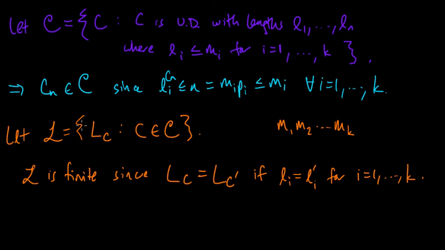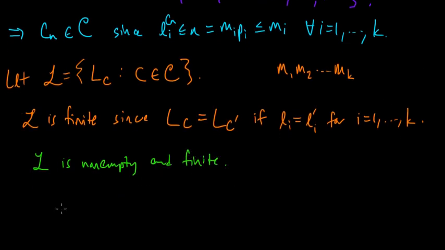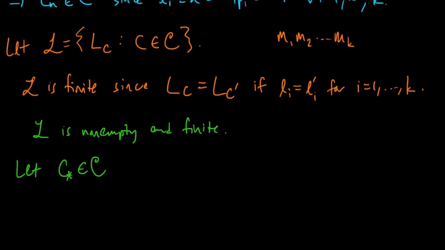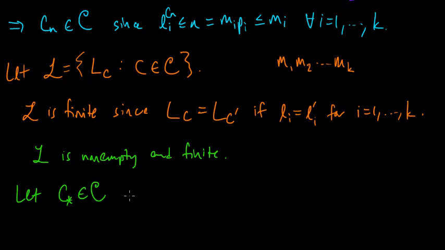And now what can we conclude from this? Well, we know that there's some minimal element of L. So L has a minimal element as long as it's non-empty, and we know that it's non-empty since Cn is in C, and so LCn is in L. So L is non-empty and finite, and so we can let C star be one of these codes that has minimal expected code word length, such that the expected code word length of C star equals the min of all these numbers in L.